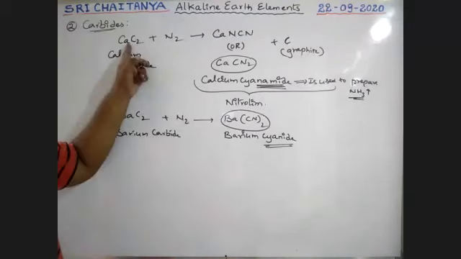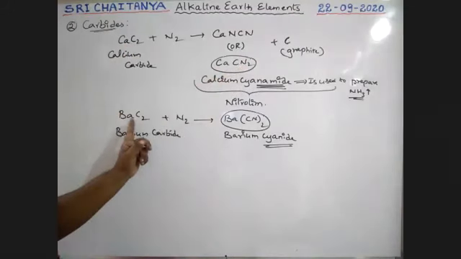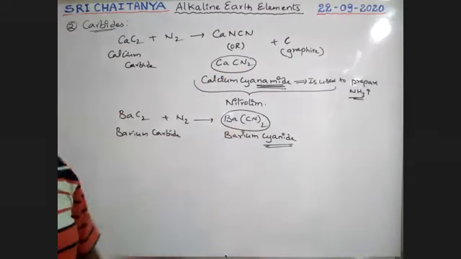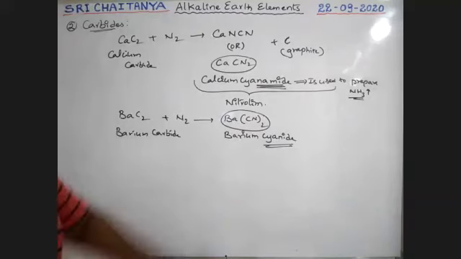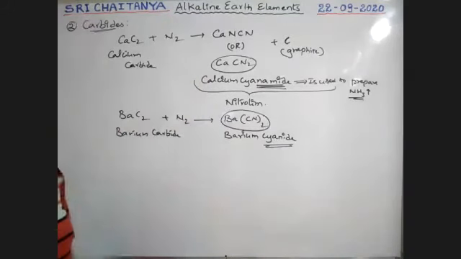So calcium carbide gives CaCN2. Barium carbide gives a cyanide compound. So this is the importance of carbides.